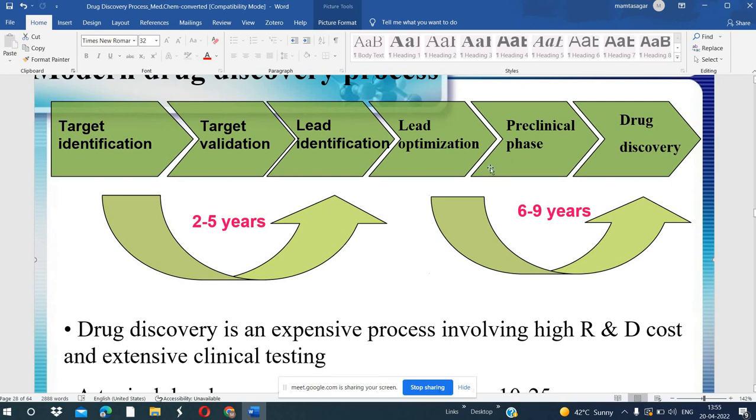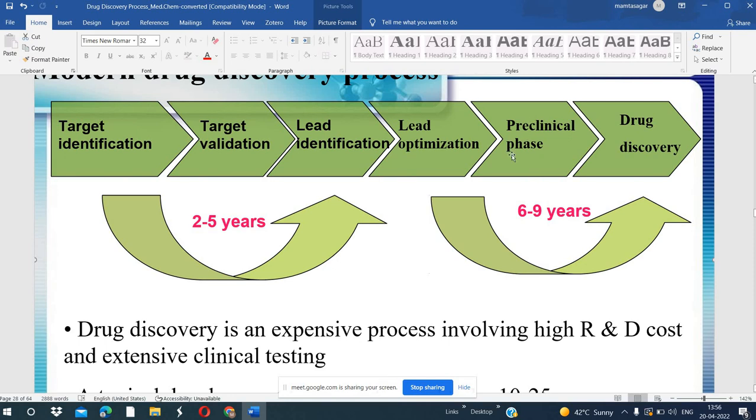So after that we proceed to the preclinical phase, preclinical testing. This also takes 6 to 9 years. We do different types of preclinical testing. Preclinical means it is not given to patients, so it is applied to other kinds of animals, or we can test in the laboratory. We do laboratory testing also, and we apply it on other animals. For testing we do microarray testing also.